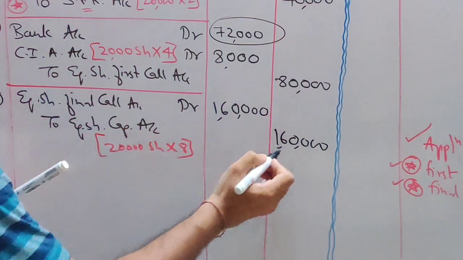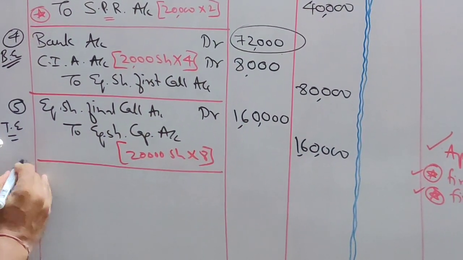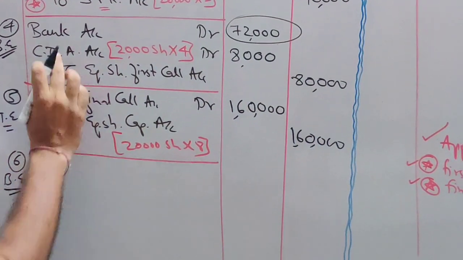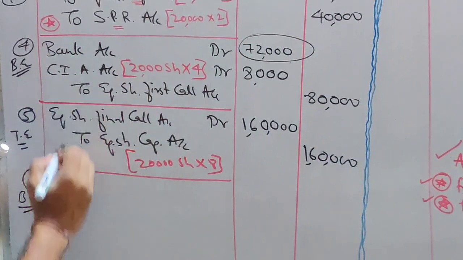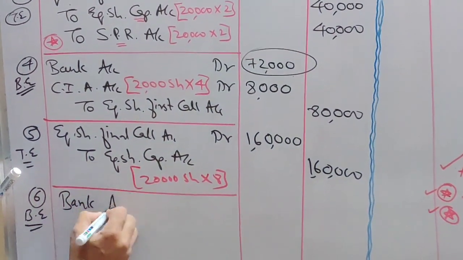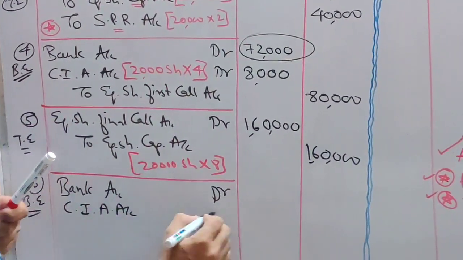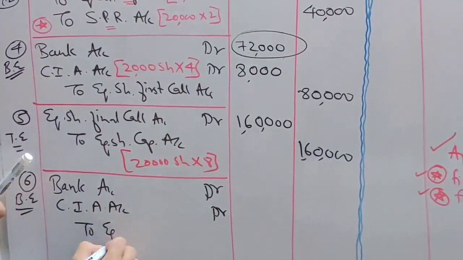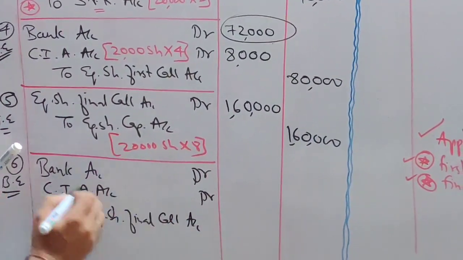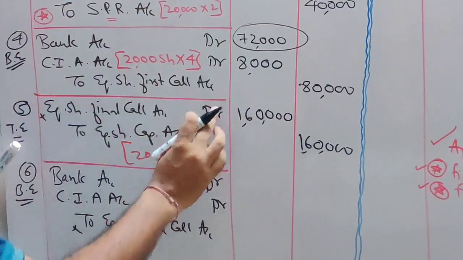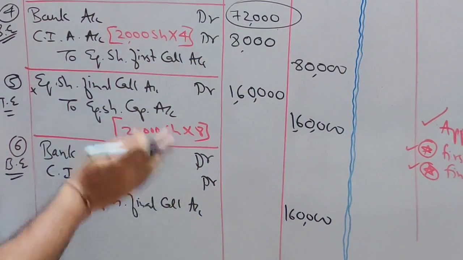1,60,000. Okay, now let's pass the bank entry, but be careful. You will show the same arrear, the same shareholder didn't pay this money also. So same entry, but the amount will be different. Bank account debit, call in arrear account debit to equity share final call account. This is a temporary account. I want to cancel this completely, so I am writing the same amount. So this account gets cancelled, final call.